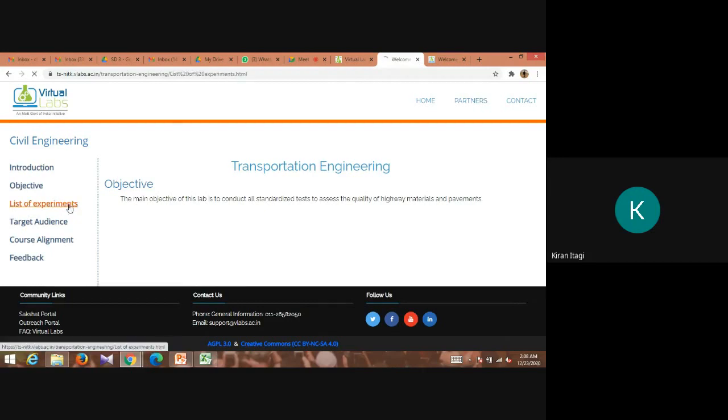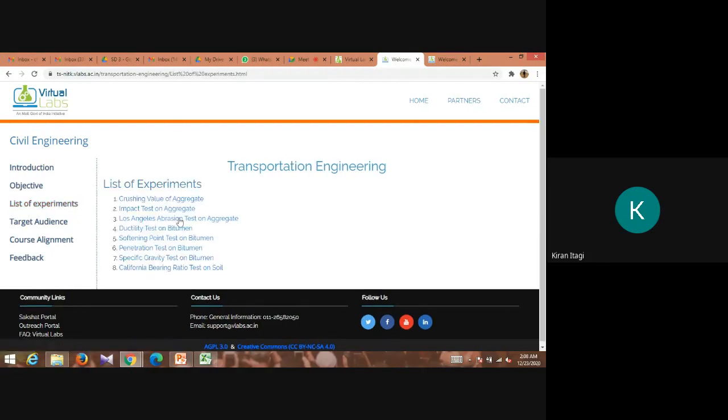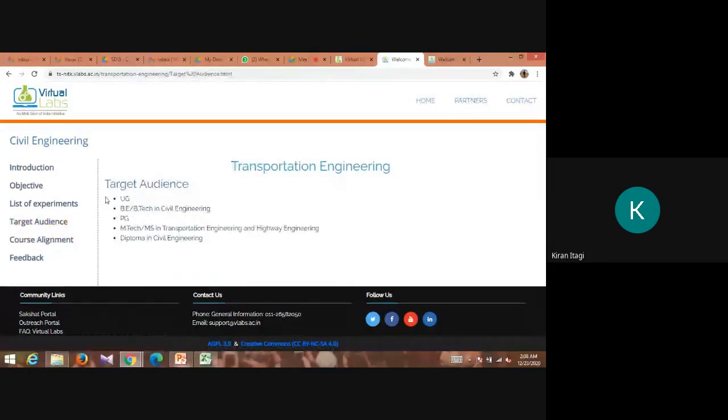Then we have the list of experiments. These experiments I have already explained: crushing value of aggregates, impact test, Los Angeles, ductility, softening point, penetration, specific gravity, and California bearing ratio, the CBR test. These are for the UG students, meaning for you, BE, PG students, etc.